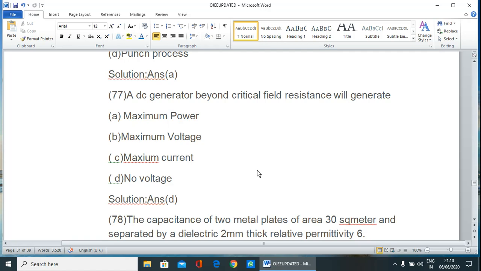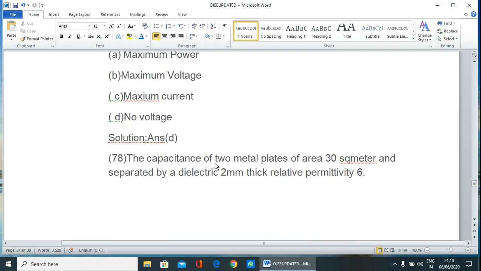If you go beyond critical field resistance, it means if the resistance of the field winding is more than critical field resistance, then no EMF develops or no voltage builds up in a DC generator. Therefore, the correct answer is no voltage. So answer D is the correct answer.